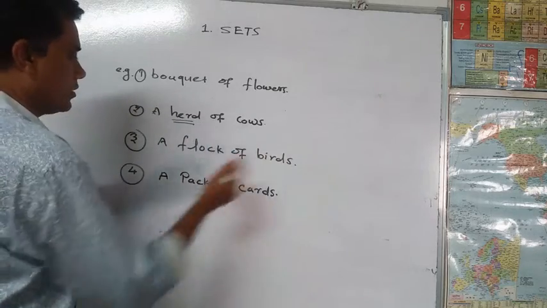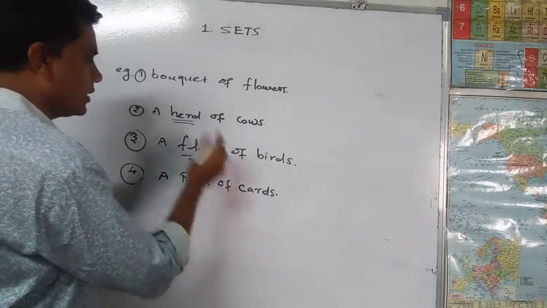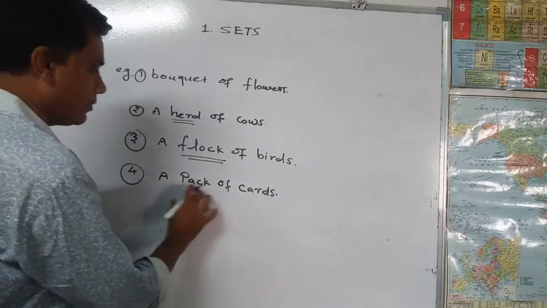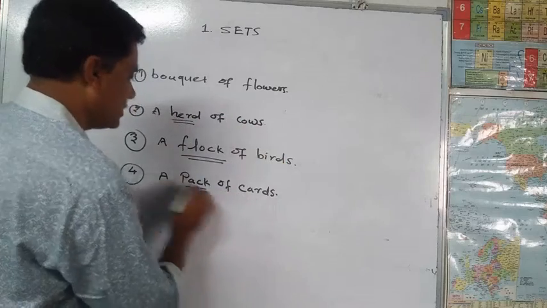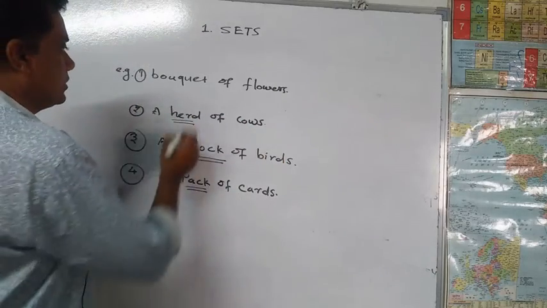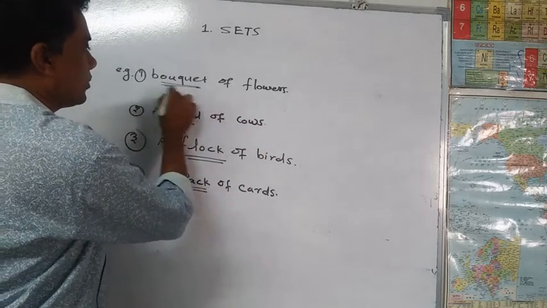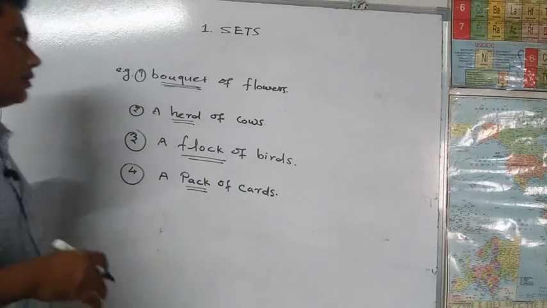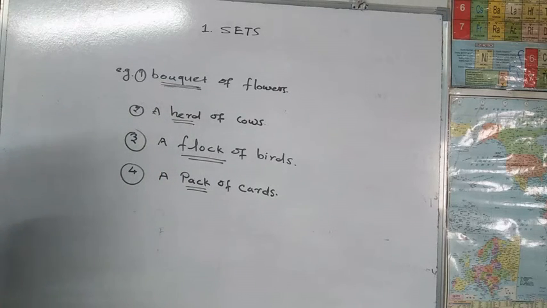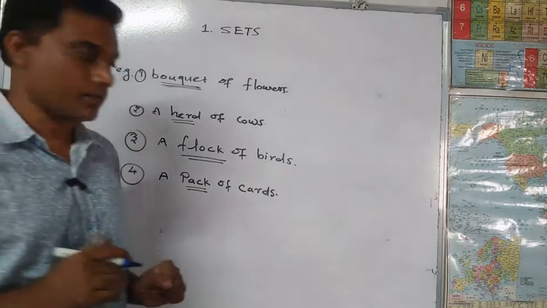Herd means so many cows. Flock means so many birds. A pack means so many cards. Bouquet means so many flowers. All these are groups of objects.